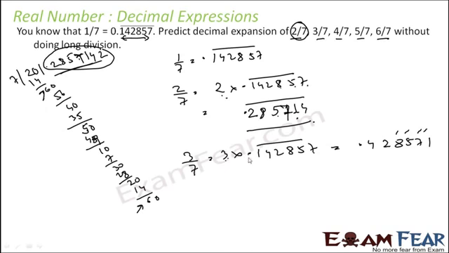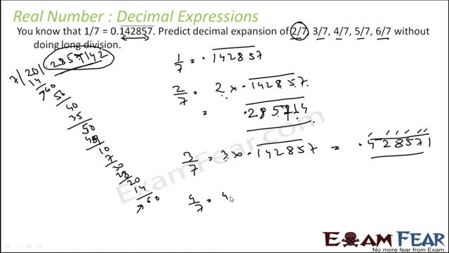And then 3 into 4, 12, 1 carry, and then 3 into 1, 3, plus 1 carried is 4. So this is what you get.